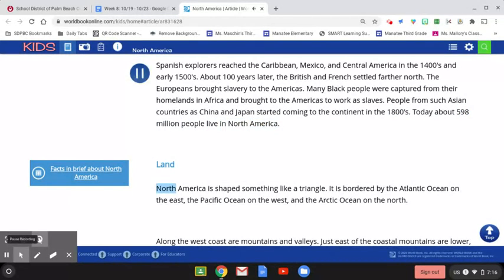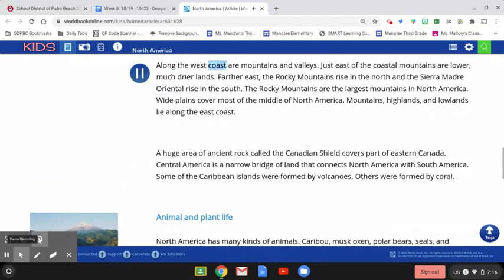Land. North America is shaped something like a triangle. It is bordered by the Atlantic Ocean on the east, the Pacific Ocean on the west, and the Arctic Ocean on the north. Along the west coast are mountains and valleys. Just east of the coastal mountains are lower, much drier lands. Farther east, the Rocky Mountains rise in the north and the Sierra Madre Oriental rise in the south. The Rocky Mountains are the largest mountains in North America.